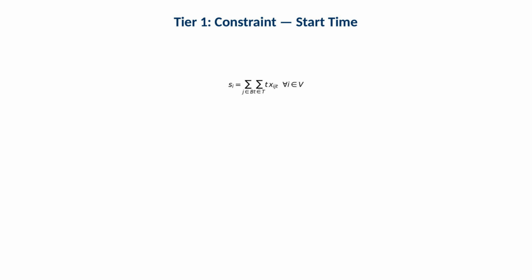Operationally, it turns a binary schedule choice into a real timestamp that can be used to compute waiting and completion times. This constraint defines completion time as start time plus the processing time at the chosen berth. Operationally, completion time is what determines when the berth becomes free again and whether a vessel risks missing its desired departure.